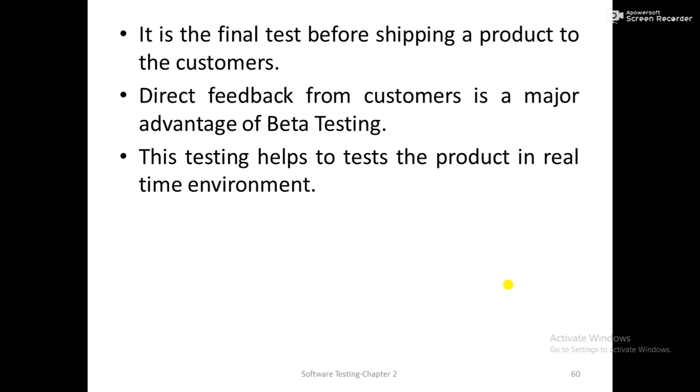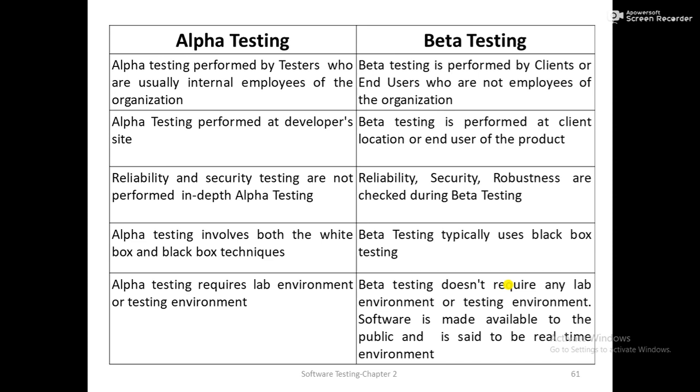Now we are going to study the difference between alpha and beta testing. So a very simple difference is there. In case of alpha testing, as I have already told, alpha testing is performed at the developer side. It is performed by testers who are internal employees of the organization. Whereas beta testing is performed by the clients or end users who are not employees of the organization. So alpha testing is performed at the developer side, whereas beta testing is performed at the client location, or the client side.